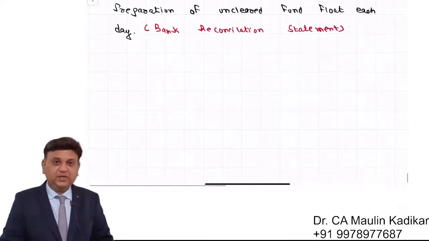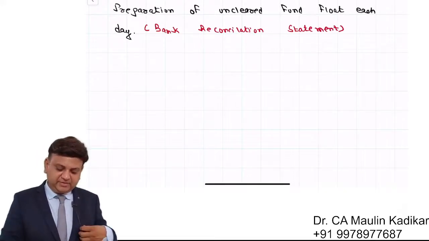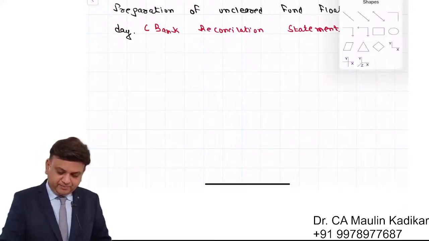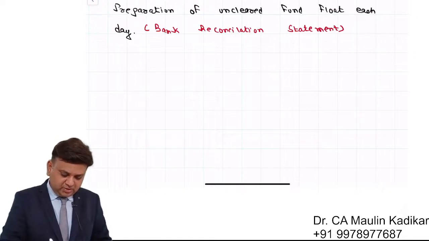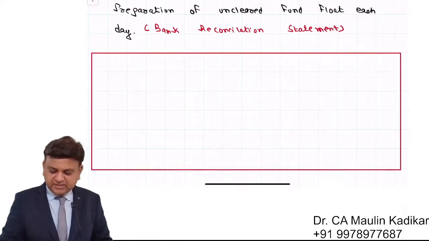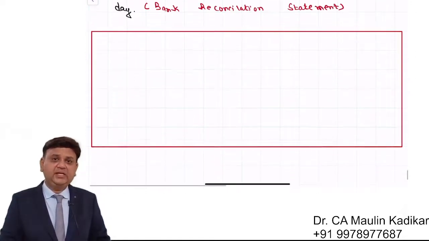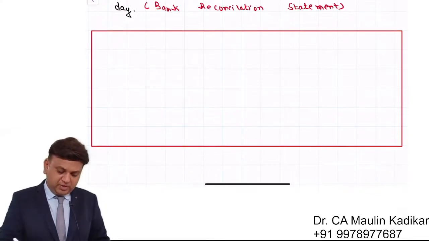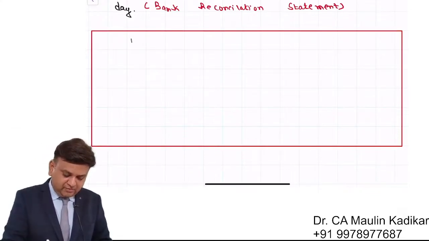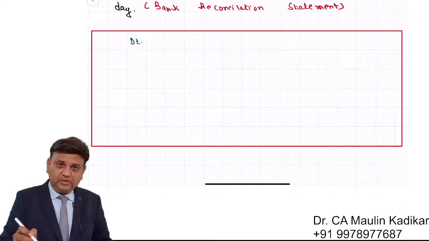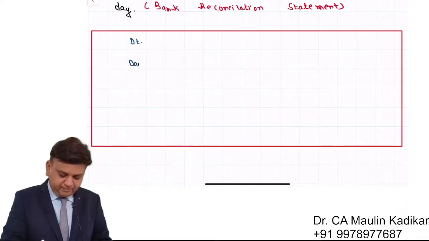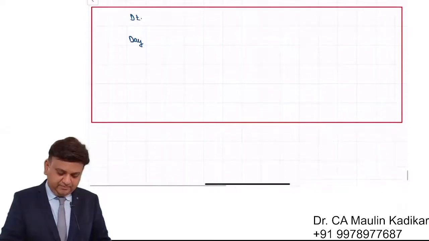Okay. Now how to prepare it? Let us have understanding of the same. Dear students, over here we have to start preparing the reconciliation statement, taking the clear funds balance into account. So again we will have date 7 to 11, day Monday to Friday.